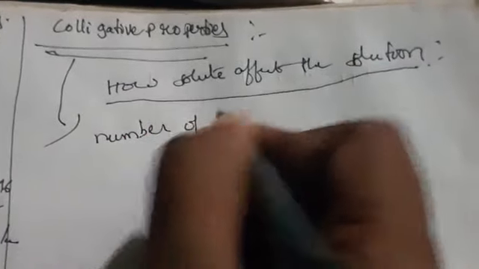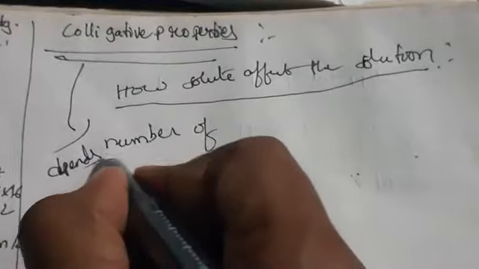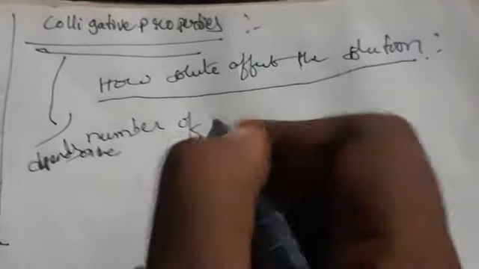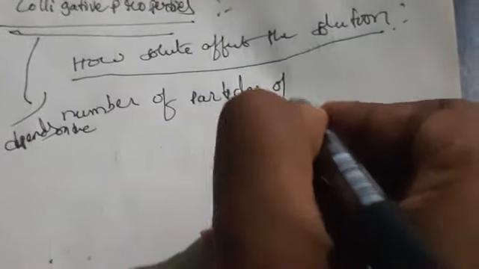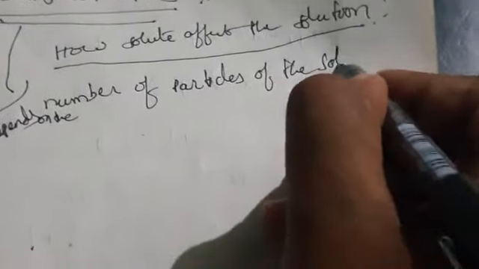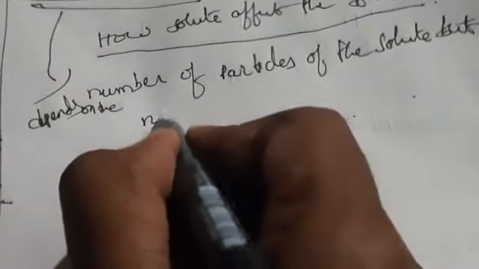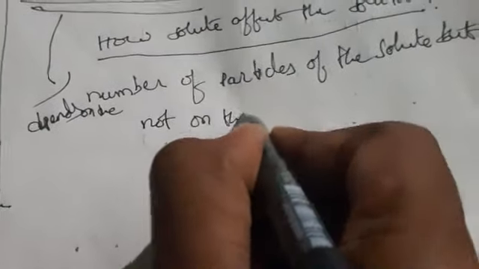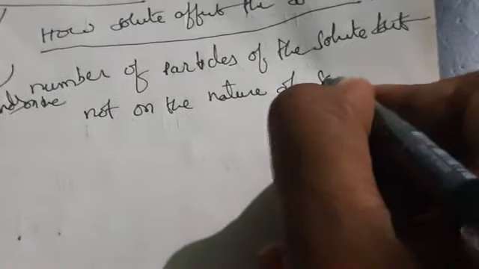Colligative properties depend on the number of particles of the solute but not on the nature of the solute. We call it colligative properties.